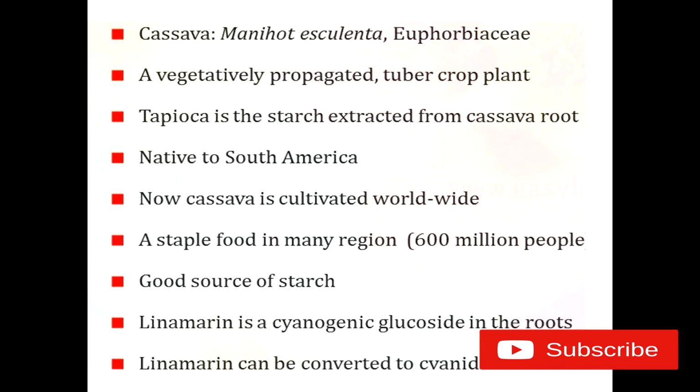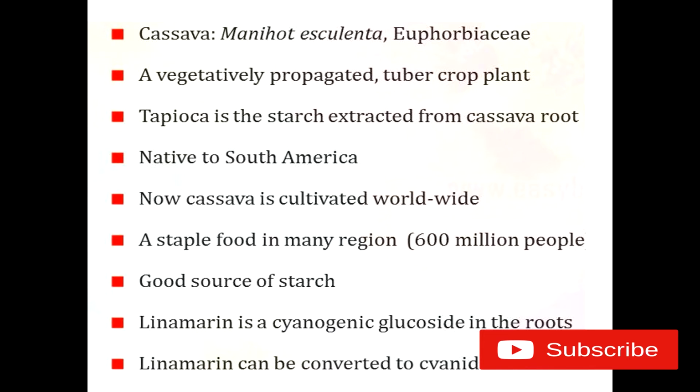Actually, tapioca is the starch extracted from the cassava root. This plant is native to South America and is now cultivated worldwide, and it is a staple food in many regions. The major importance of cassava is that it is a good source of starch.